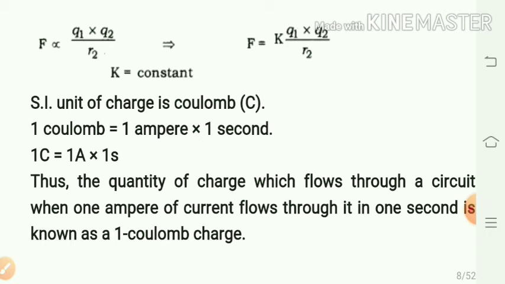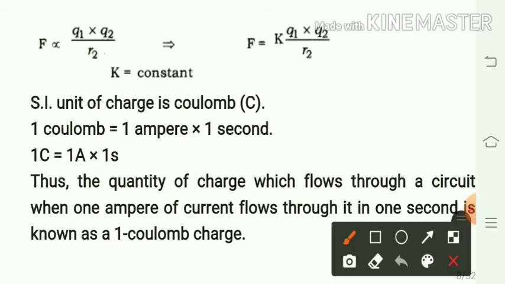The SI unit of charge is coulomb and 1 coulomb is equal to 1 ampere into 1 second, because charge can be calculated as follows. You know that electric current I is equal to Q by T, that is charge upon time.